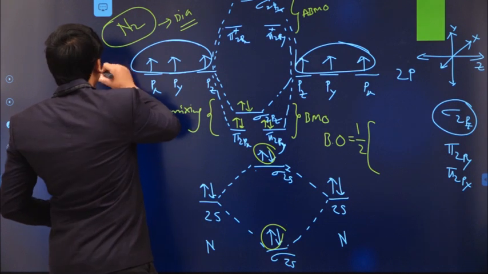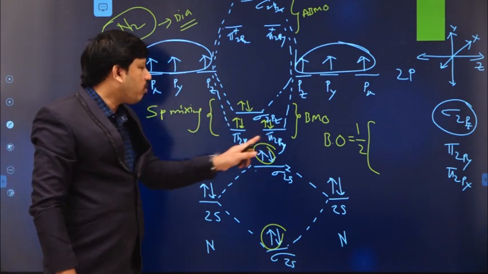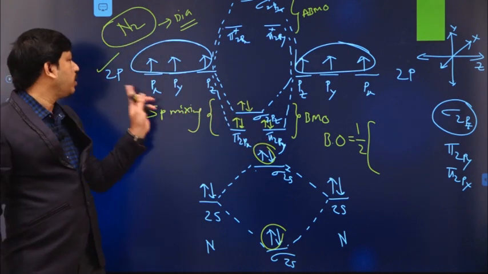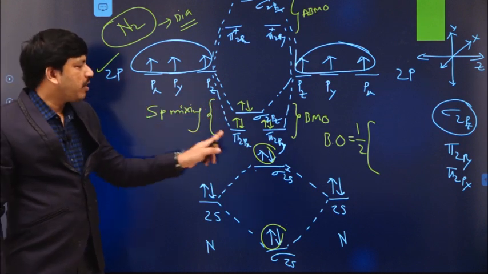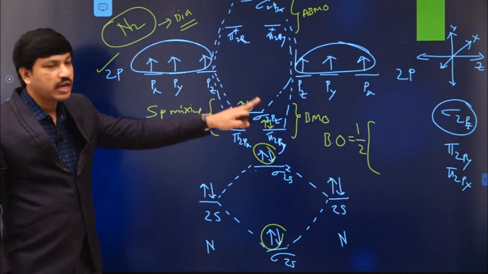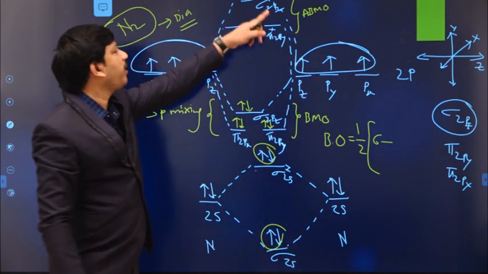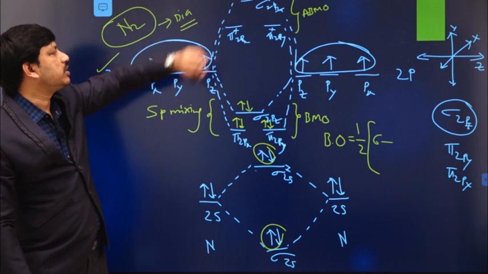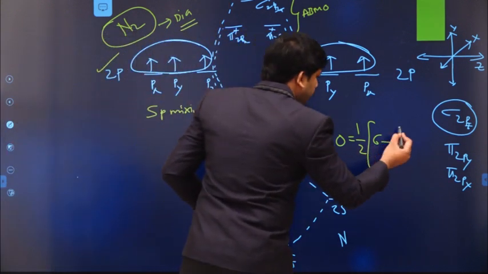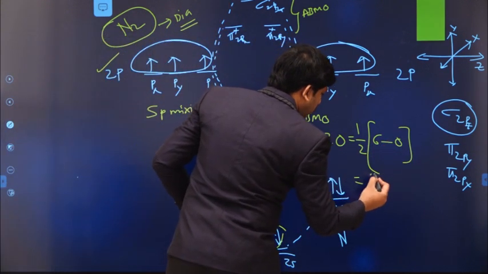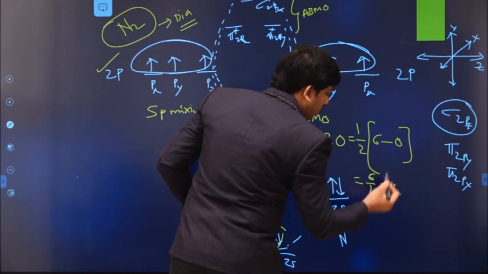So if we consider only the 2p level, how many bonding electrons are available? Total 6 electrons are available. So 6 minus how many electrons are available in the anti-bonding level? 0. Therefore this is 6 by 2, that means 3.